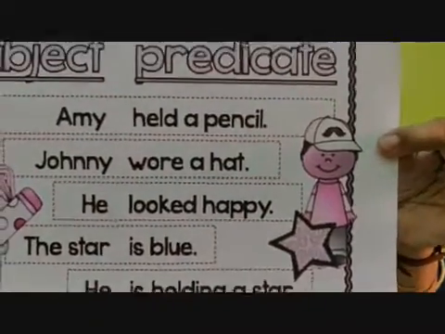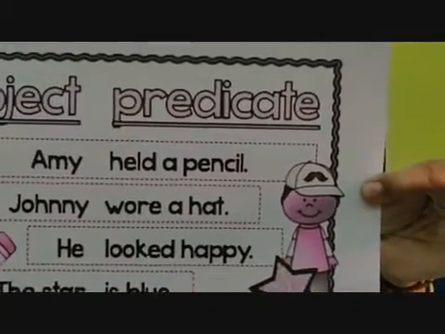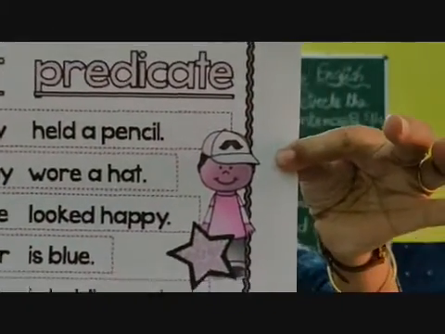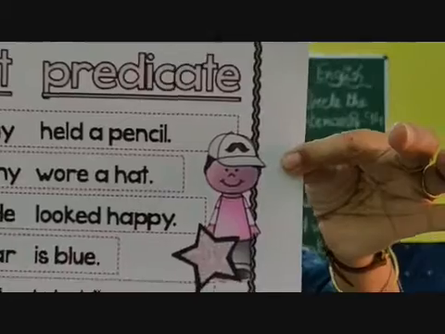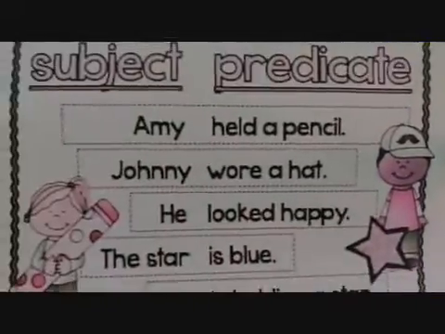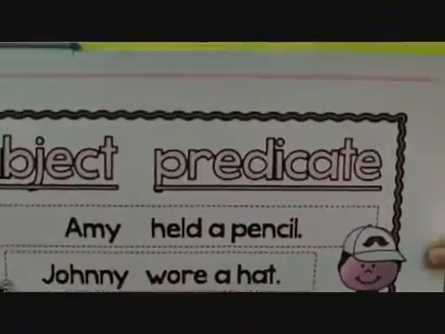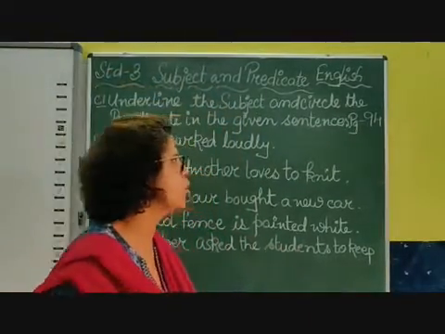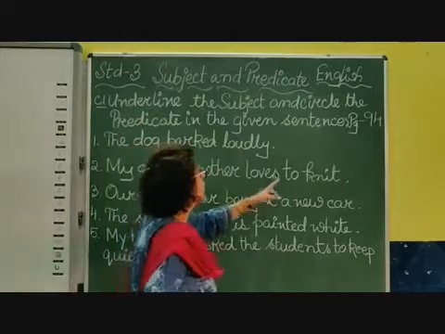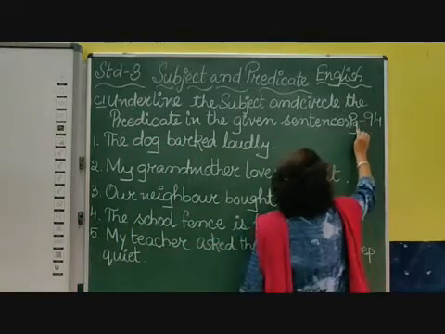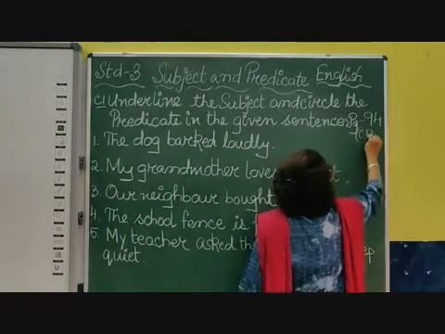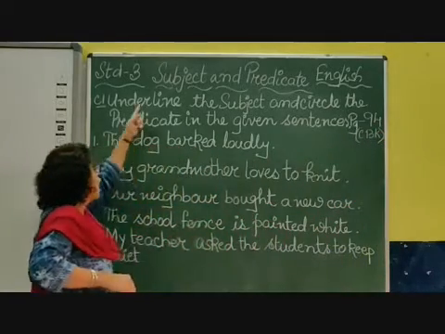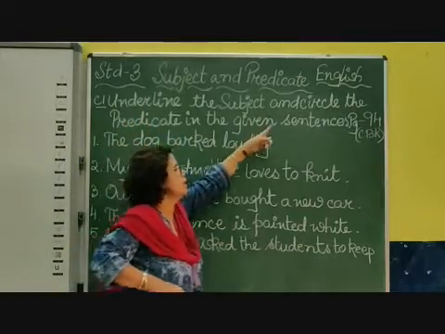It is very easy to understand that about who and whom we are talking about is the subject, and the words that tell you about the subject is your predicate. Okay, this is your subject and predicate. Now there is an exercise in your course book on page number 94, in lesson number 10. Here you have to underline the subject and circle the predicate.